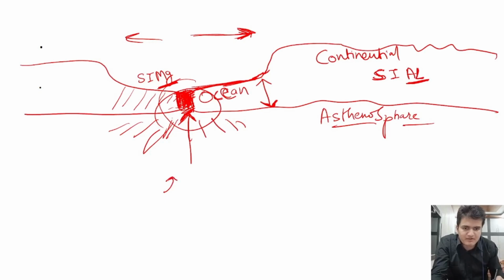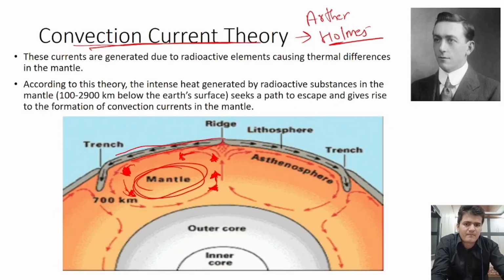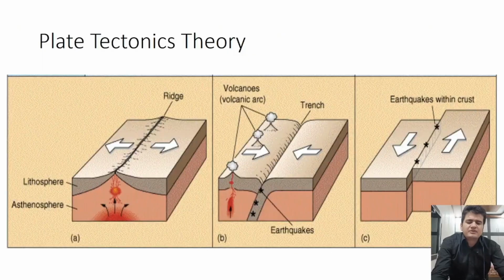So just below the ocean crust we have a circular pathway of molten magma, because of the radioactivity and the density adjustment of the material. This magma moving in a circular direction is what we call the convection current theory.